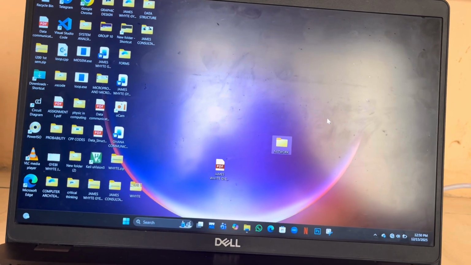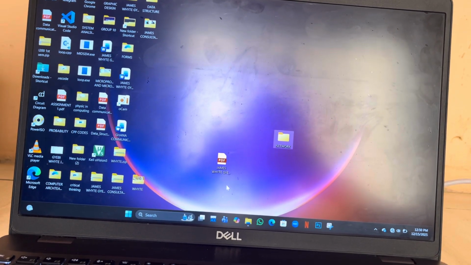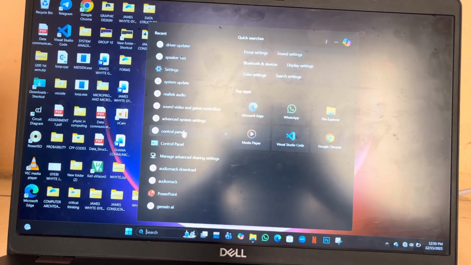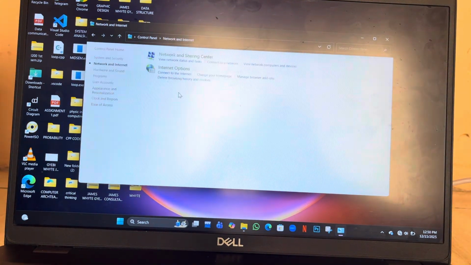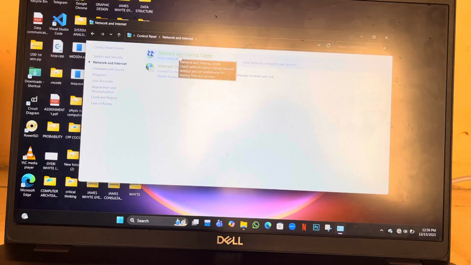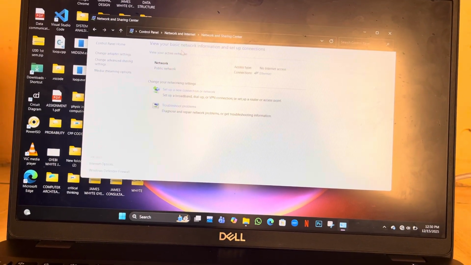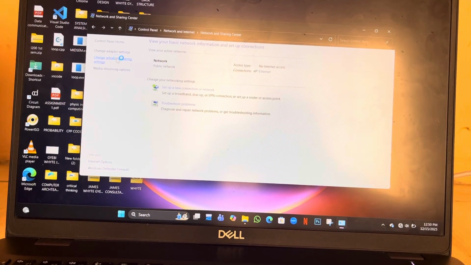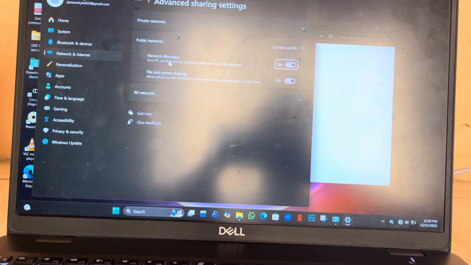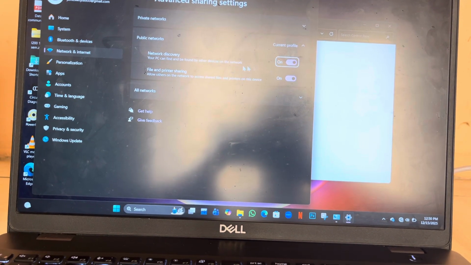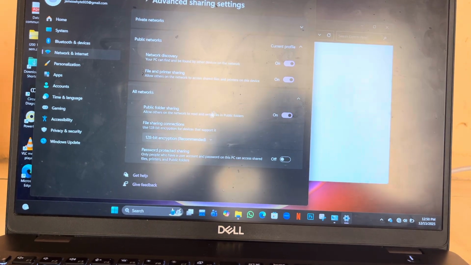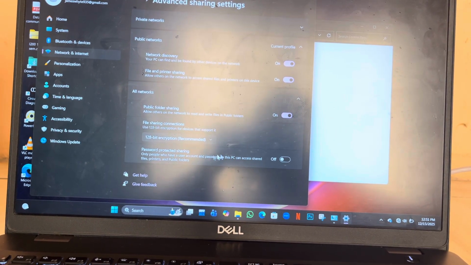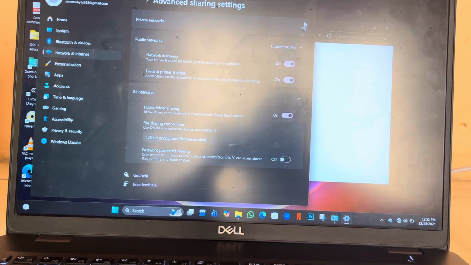In the second PC, you are going to do the same thing. You go to control panel, and the same place, network and internet, and network and sharing center, then change advanced sharing settings. Here too, the network discovery should be on, file and printer sharing should be on, and then the password protected sharing should be off. So this one too is done.